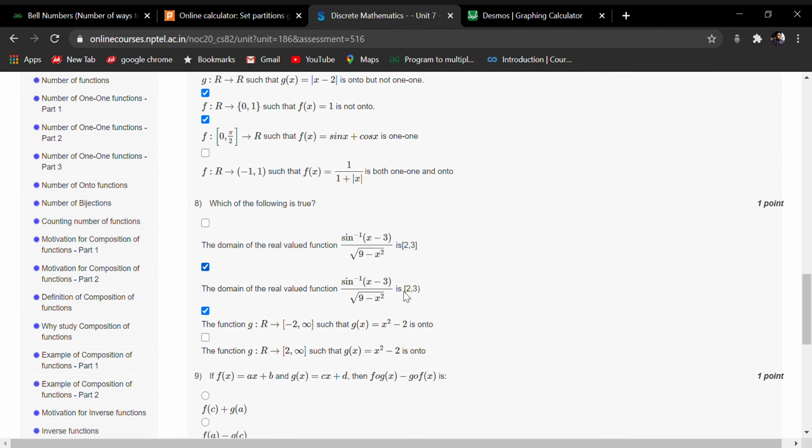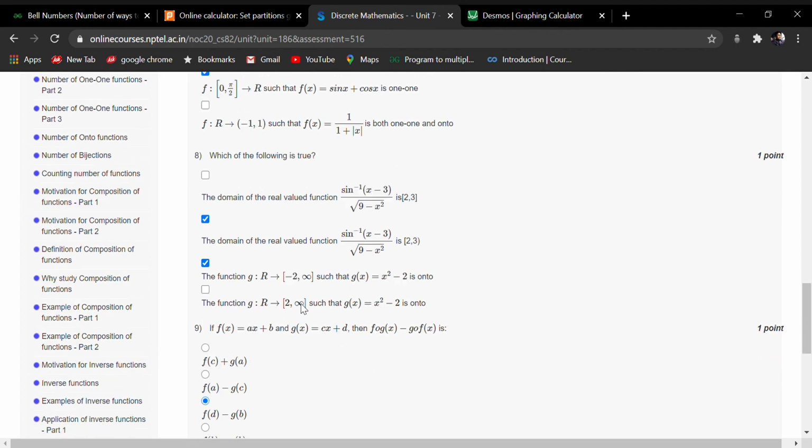So −3 should also be excluded, and 3 should also be excluded. We could also have taken the closed interval. This may also have been a possibility, but we will go according to the option.